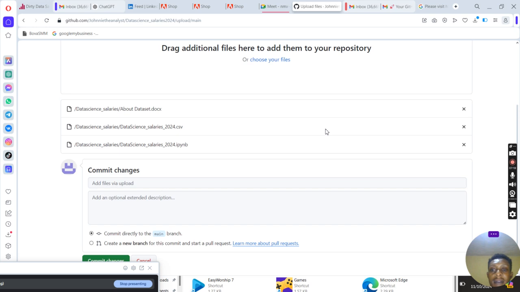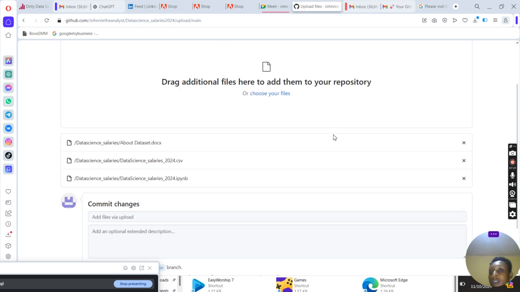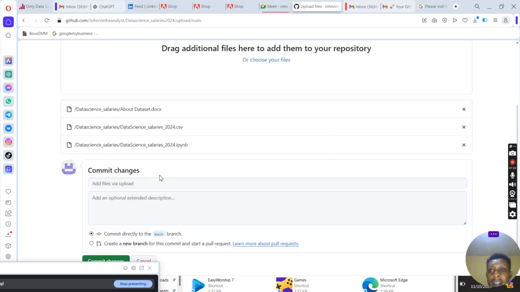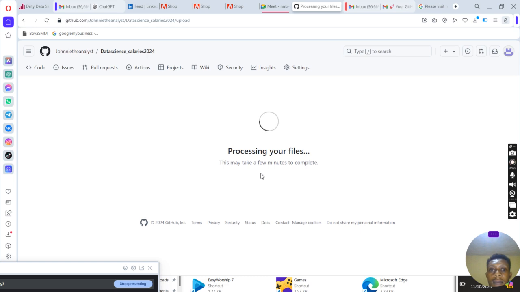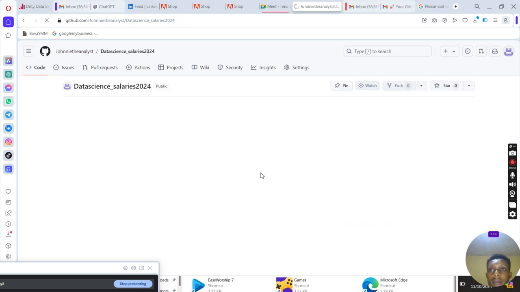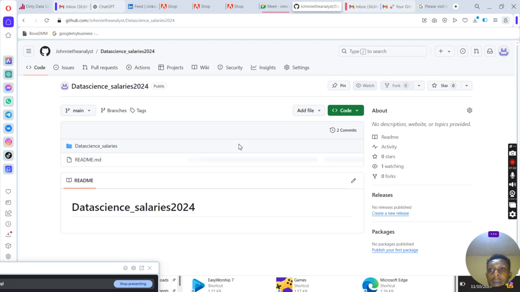So you can see my project has already been published. You can see it here. So you say we should just commit changes. So I'll just click on it. So you can see it now under data science underscore salary 2024.